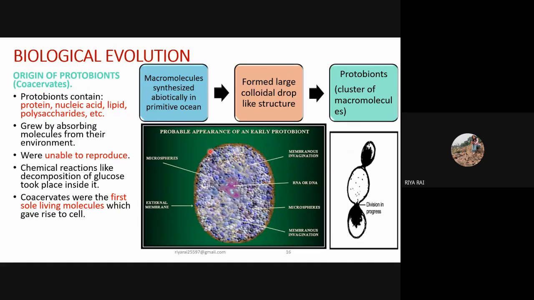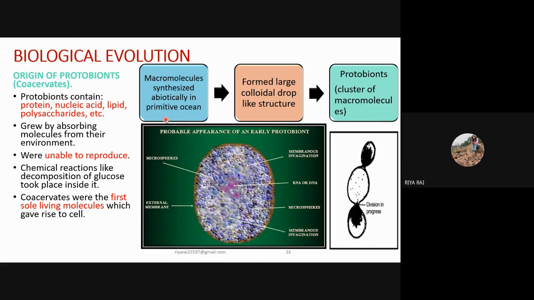We can see in this image that they resemble very simple cells, and they are composed of organic and inorganic molecules trapped in a lipid membrane. These protobionts contain proteins, nucleic acid, lipid, and polysaccharide. They grew by absorbing molecules from the environment. This is how the protobionts were formed.